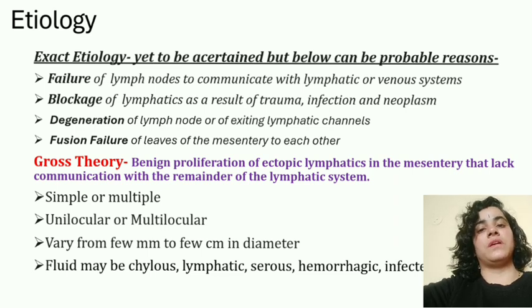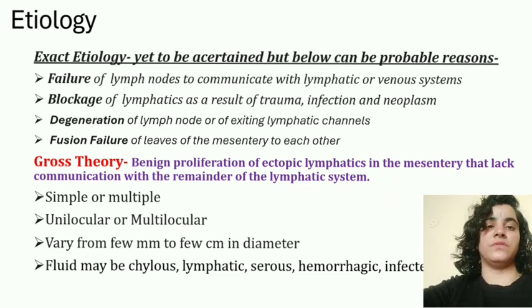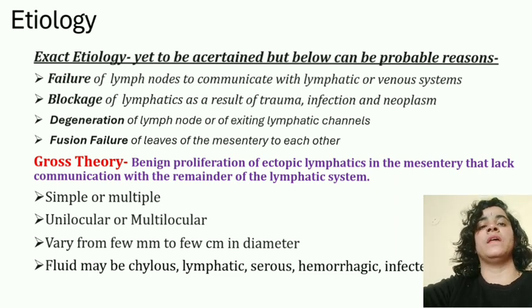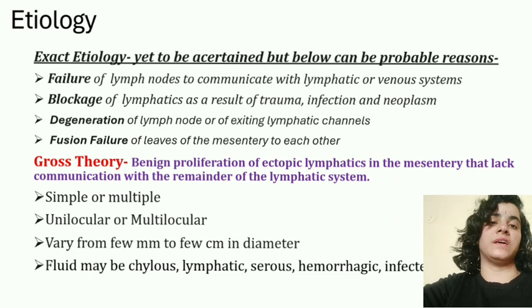So mesenteric cysts can be simple or there can be multiple mesenteric cysts. Uniloculated or multiloculated mesenteric cysts can be there, and these vary from a few millimeters to a few centimeters in diameter and as large as 20 to 25 centimeters at times. The fluid inside the cyst can be chylous fluid, lymphatic fluid, or chylolymphatic fluid. There can be serous or hemorrhagic changes, as well as infective or mixed altered fluid, that we can see in these patients.